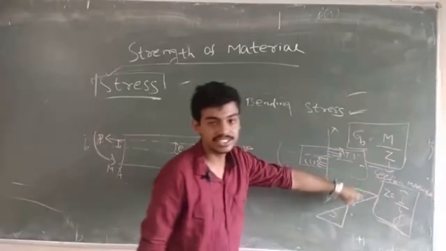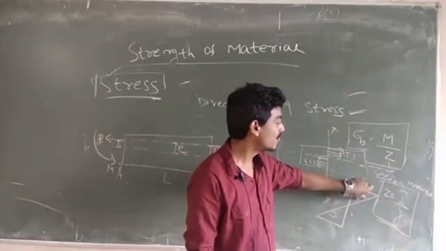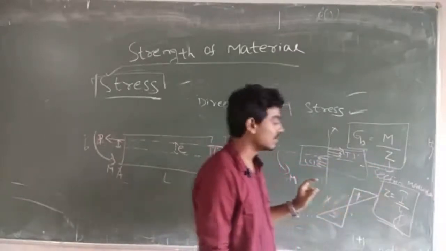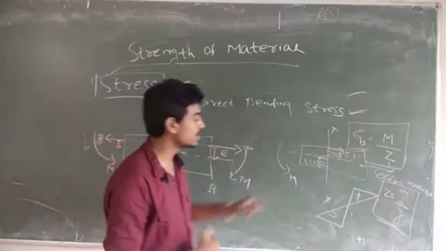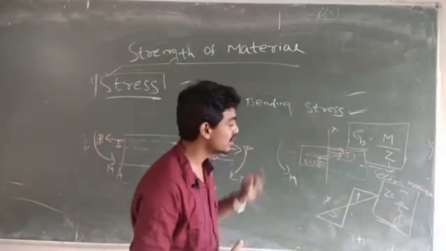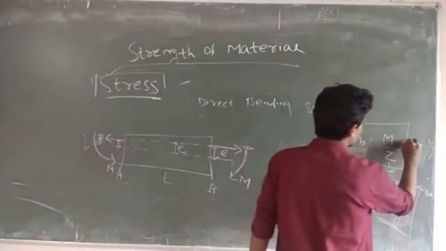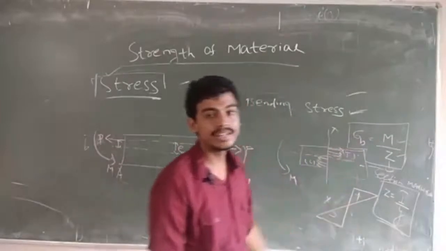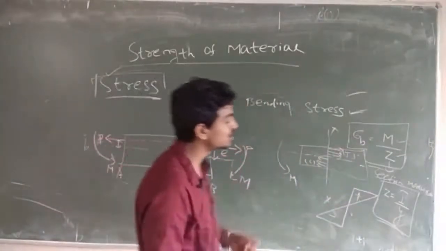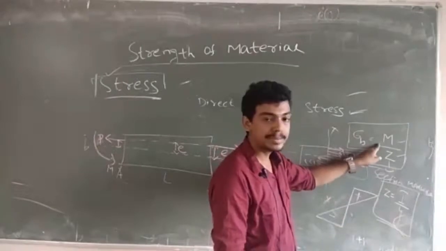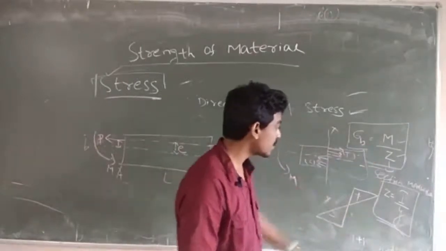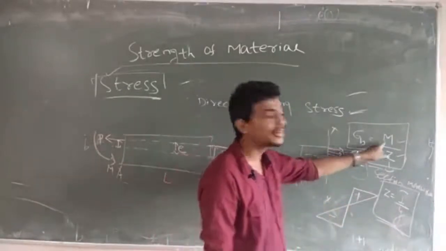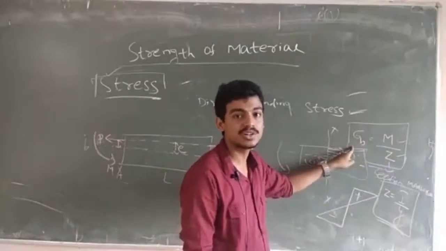The details about section modulus we can study later. For this point, you can know the section modulus is just the moment of inertia divided by the distance from the neutral axis to the fiber where we are calculating. So by knowing the bending moment and section modulus, you can calculate the bending stress. Here you can observe that if the y value is more, the bending stress will also increase.